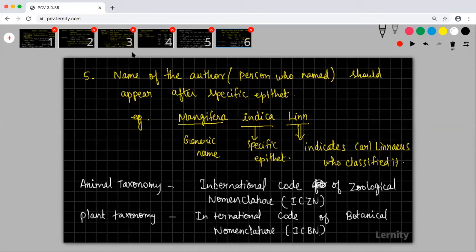So please quickly copy this thing down. If you guys are done, let me know so that I can proceed.